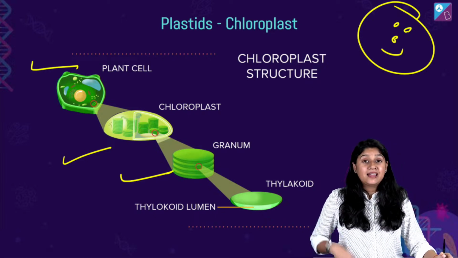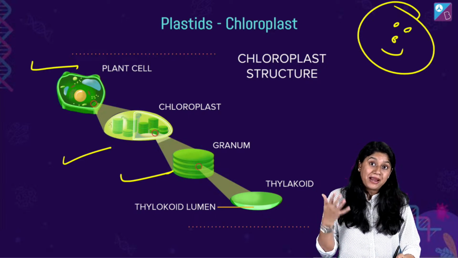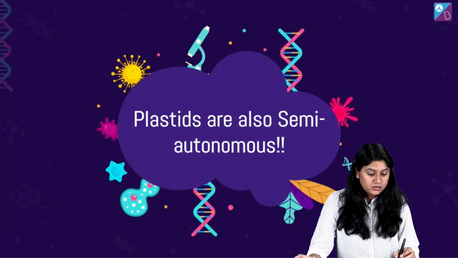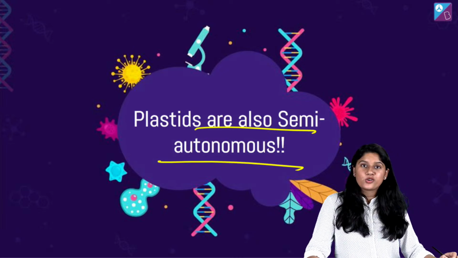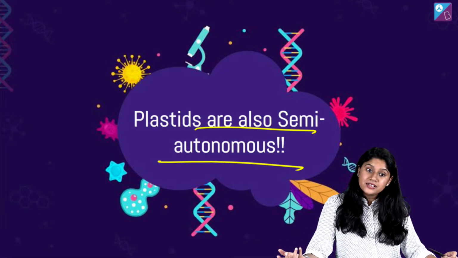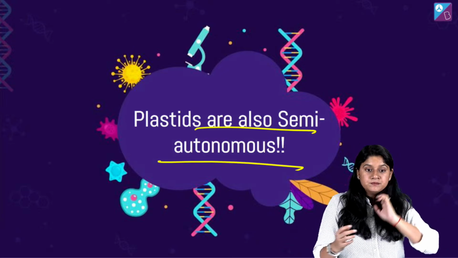Very good. And similarly, like we called it mitochondria as a semi-autonomous, right? These plastids are also called as the semi-autonomous organelles. Yes, everyone, are we clear?